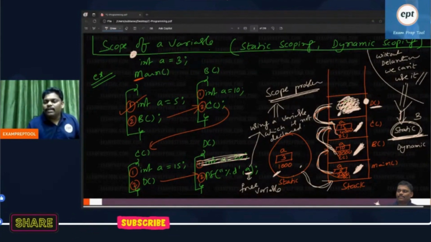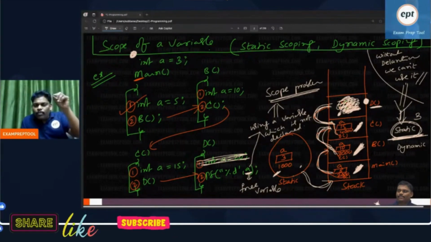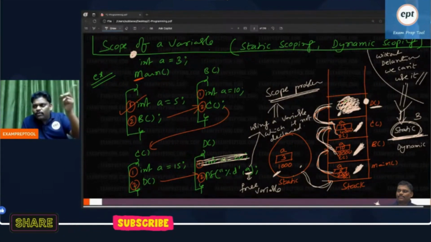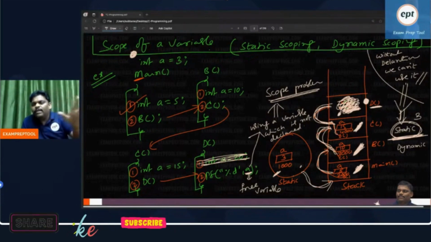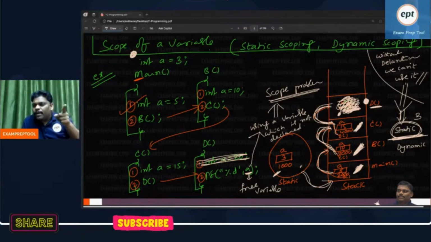Now it is a very, very interesting answer. Listen. Scope problem: everyone observe. The compiler itself identifies it.